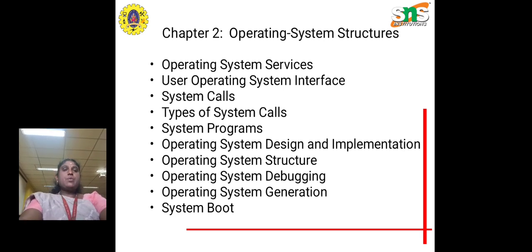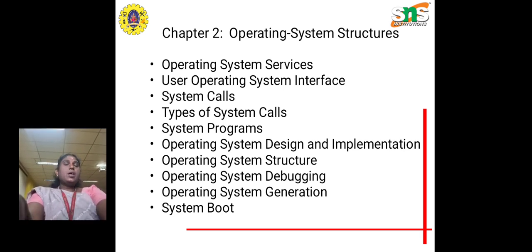I am here to present to you about operating system structure, in which we are going to discuss all about the system calls, types of the system calls, system programs, design and implementation, structure, generation, and the system boot for this session.